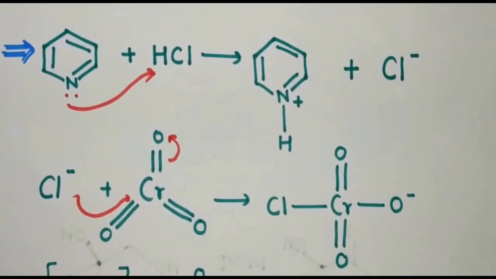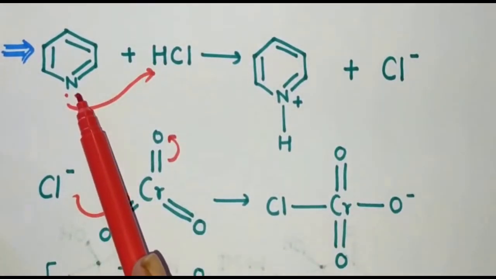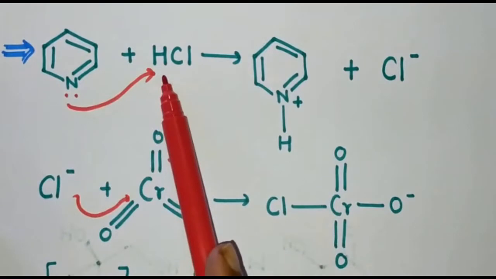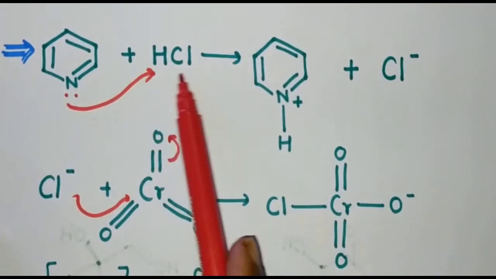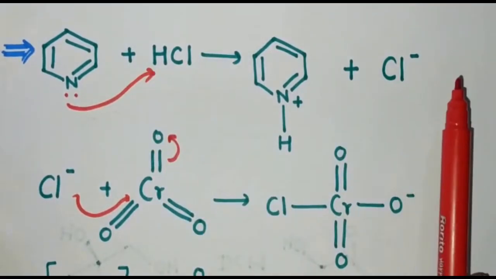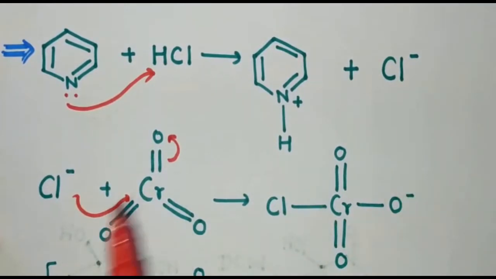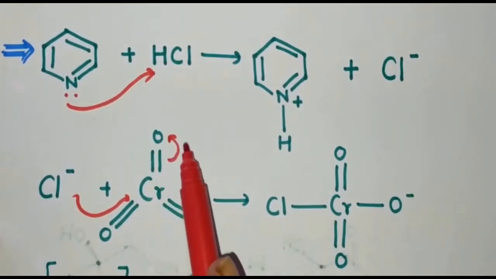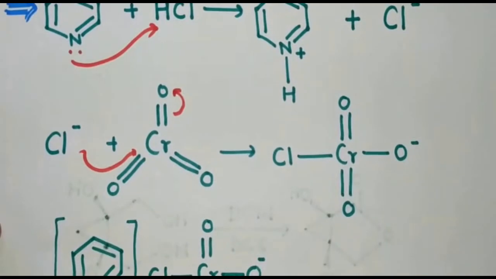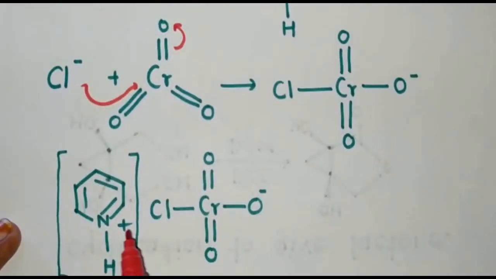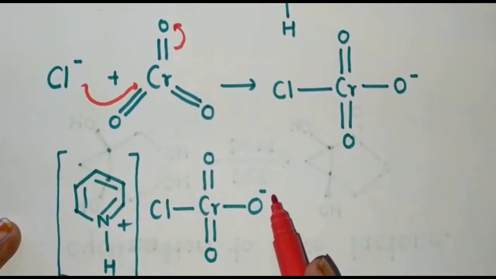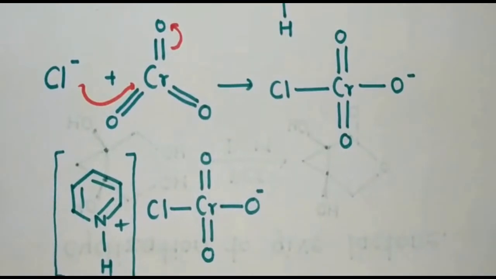You can see once again this is the pyridinium; the lone pair of electrons attacks this hydrogen. In the hydrochloric acid, the chloride ion acts as a nucleophile and the chromium acts as an electrophile. So the chloride ion attacks this chromium. The bonding electron pair is shifted towards one of the oxygen atoms. So there will be a negative charge on the oxygen atom. Here we can see the positive charge and the oxygen having the negative charge. So totally our reagent becomes neutral.